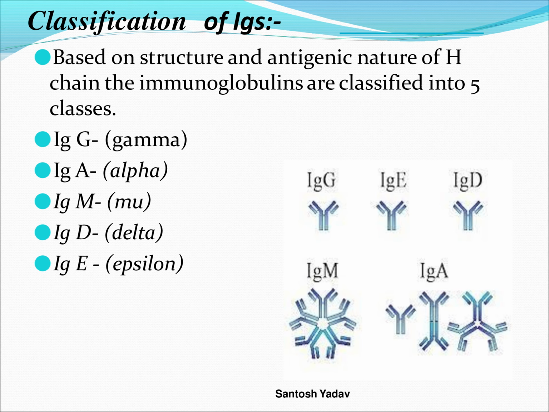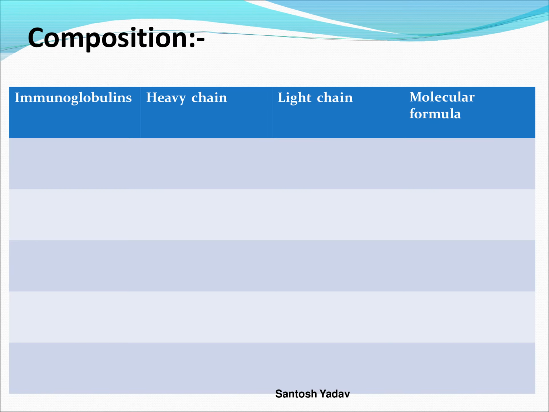IgD, together with IgM, is a major membrane-bound immunoglobulin on unstimulated B lymphocytes, which act as the recognition receptors for antigen. It has a specific function. IgD and IgM are bound to the membrane on unstimulated B lymphocytes and act as recognition receptors for antigens.